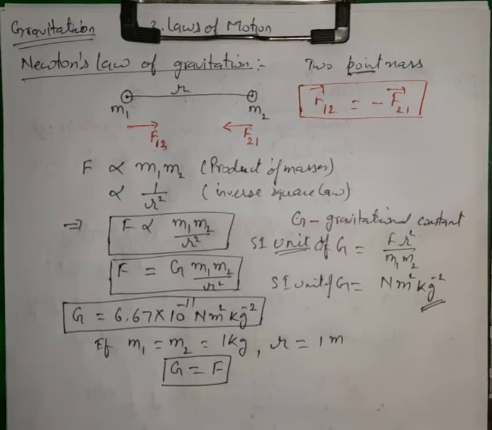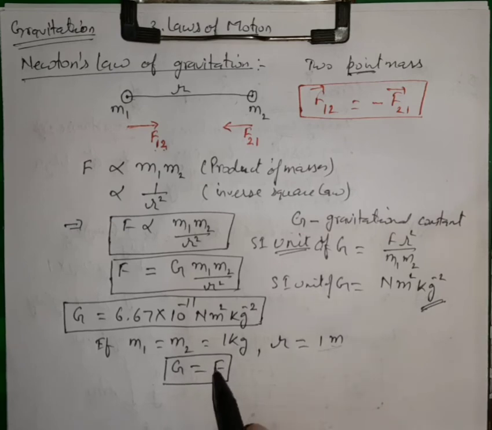In this way we can define it. Numerically, G is equal to the force of attraction between two unit masses if they are placed 1 meter apart.